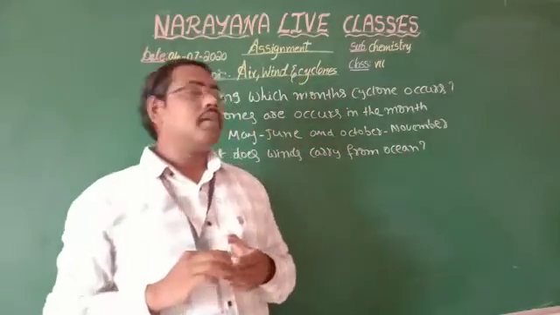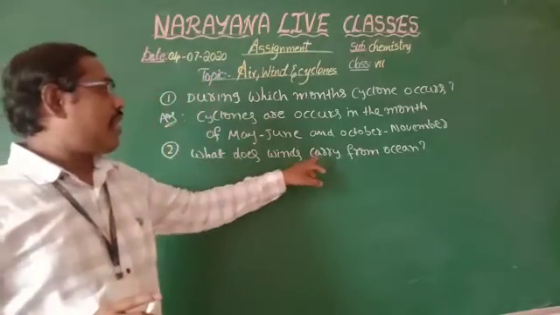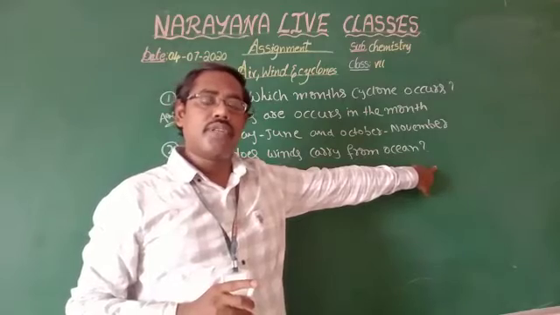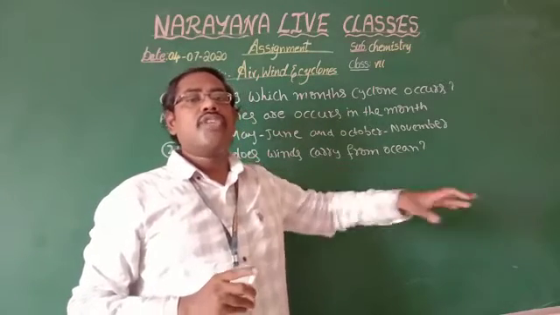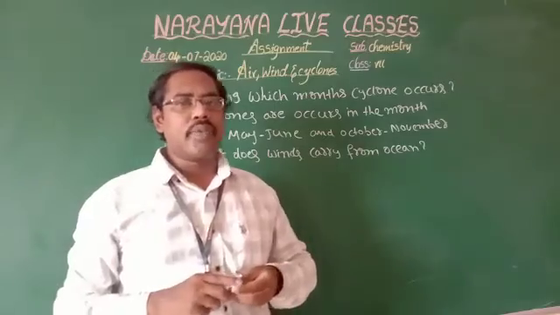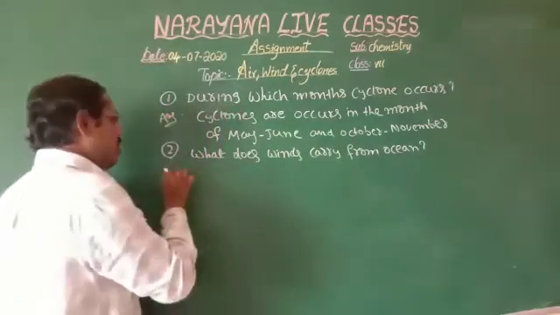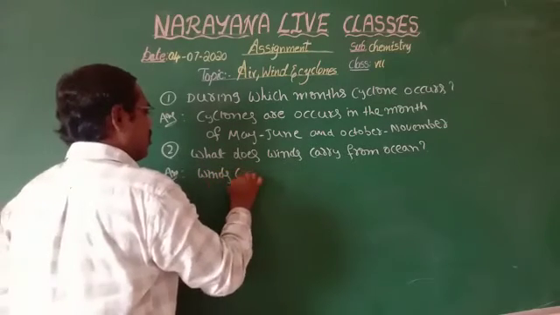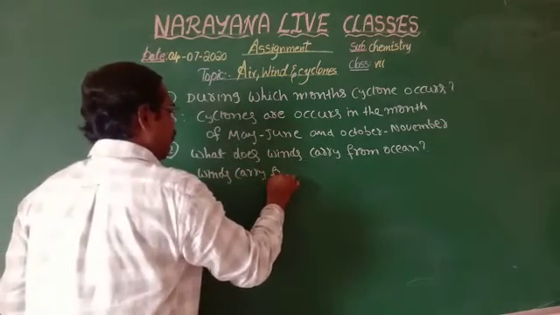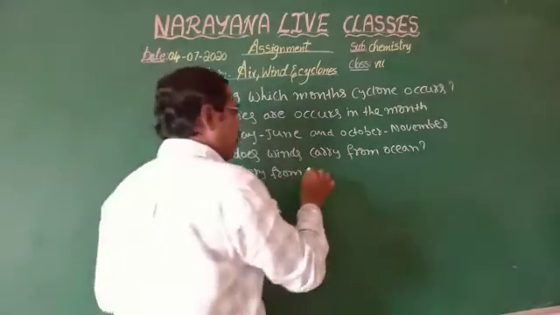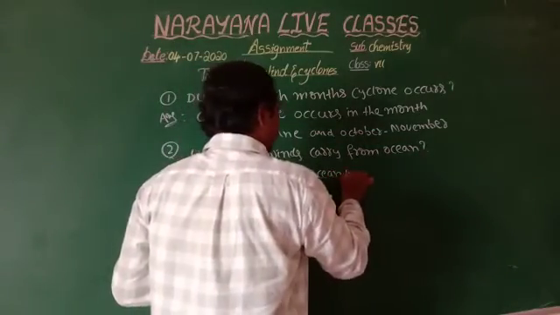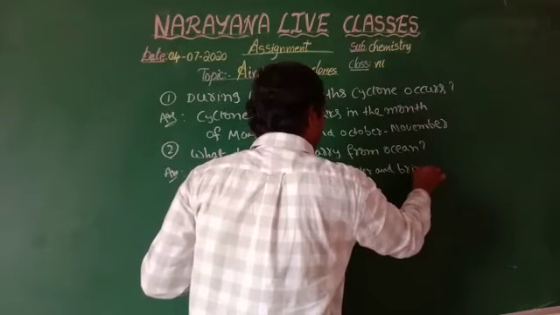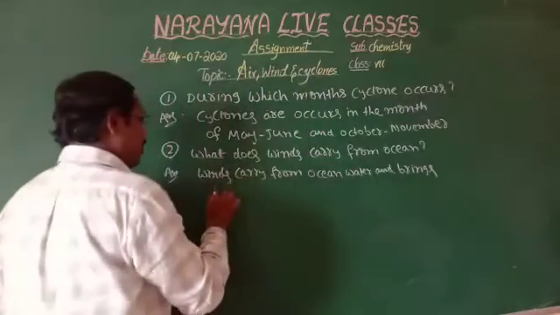Generally the winds carry ocean water, which brings the rain. So the answer: winds carry ocean water and bring rain.